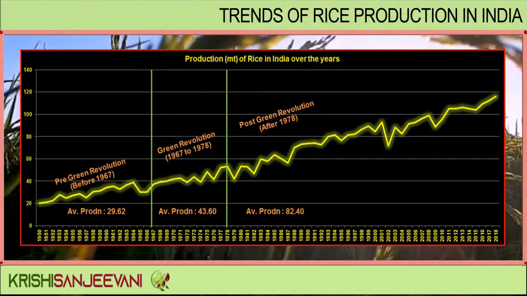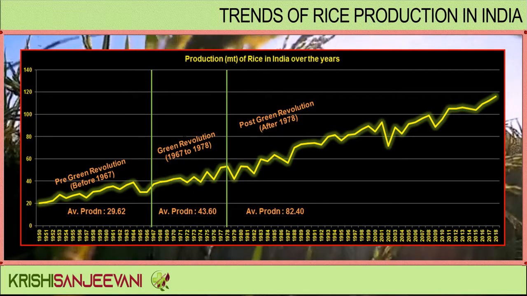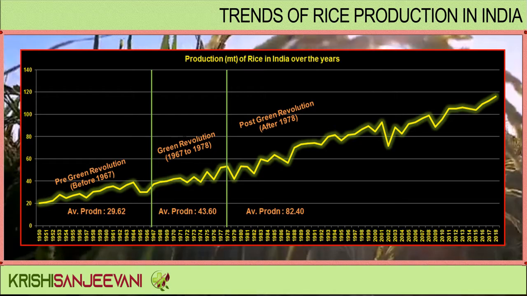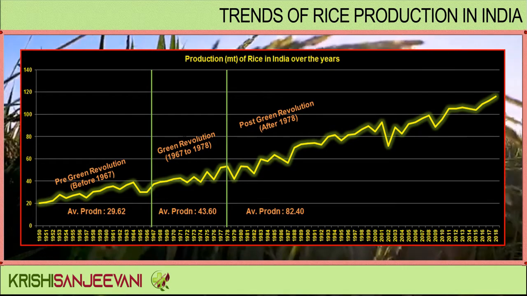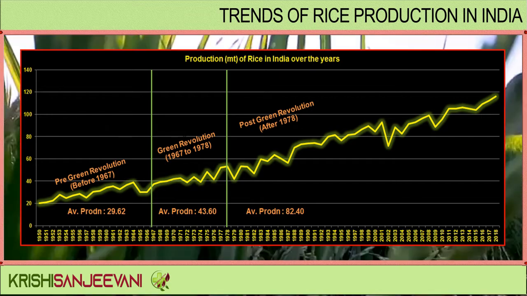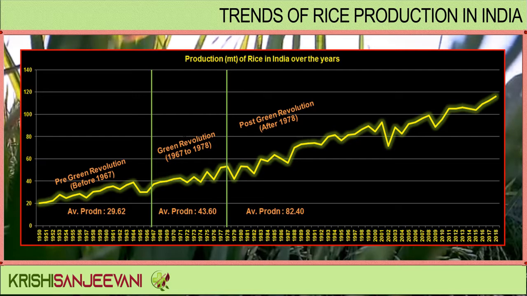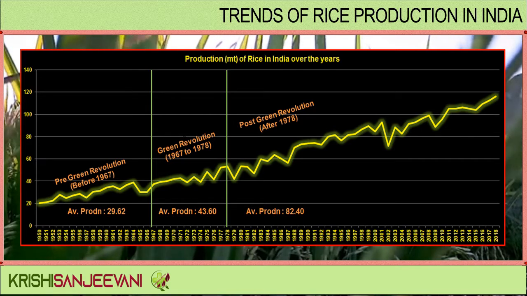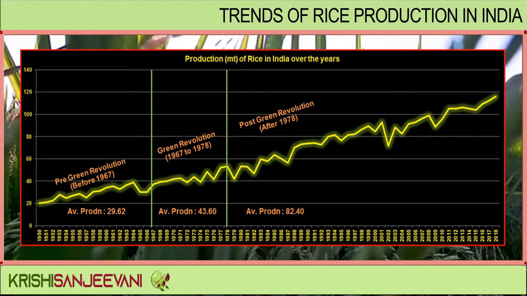Production of rice in India over the years in million tons. The pre-Green Revolution period, that is before 1967, recorded an average production of 29.62 million tons, while the Green Revolution period, that is from 1967 to 1978, recorded an average production of 43.60 million tons.